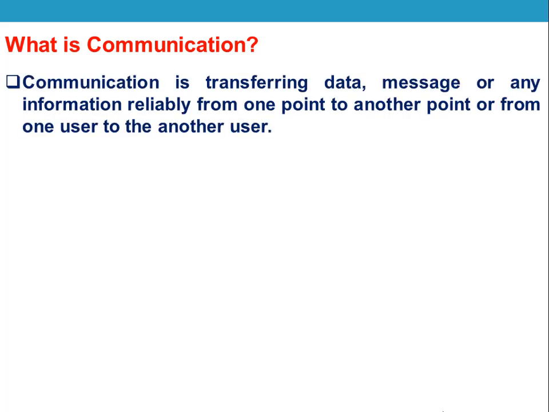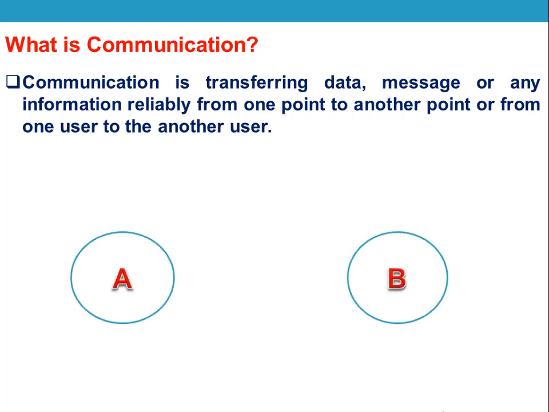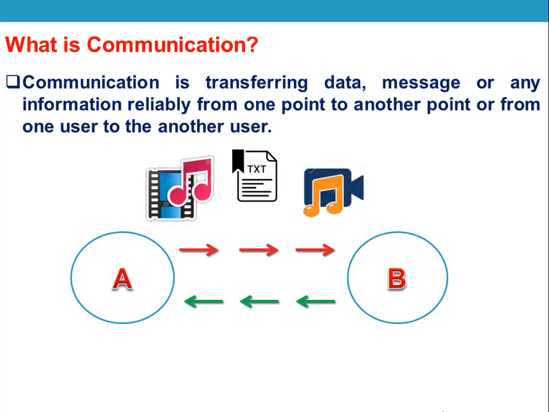What is communication? Communication is basically transferring data, message or any information reliably from one point to another point, or from one user to another user. Let us consider an example of two users A and B. These two users can exchange information between them, and the information may be text, audio and video. In the communication system, source and destination are the two important elements which deal with transferring data from one user to another user.